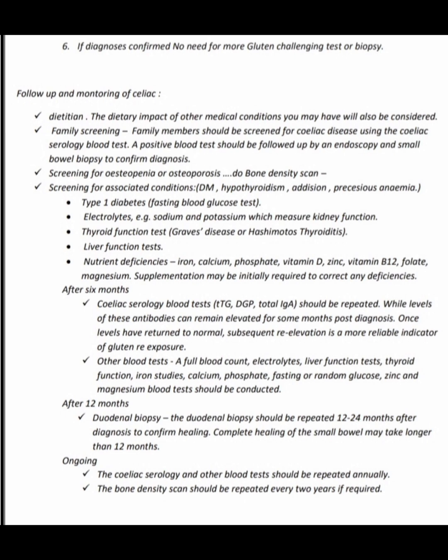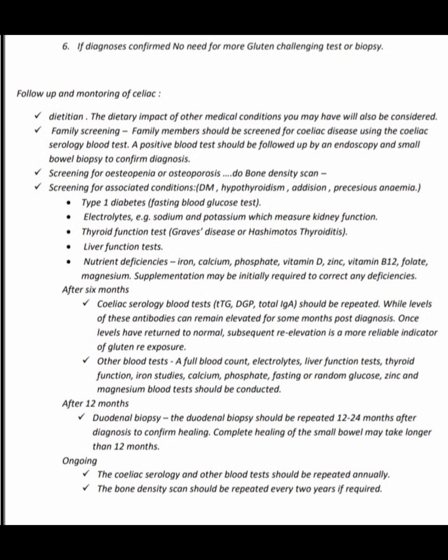Follow up and monitoring of celiac patients. How? Number 1, dietitian. The dietary impact of other medical conditions you may have will also be considered. Family screening: family members should be screened for celiac disease using the celiac serology blood test. A positive blood test should be followed by an endoscopy and small bowel biopsy to confirm the diagnosis. Screening for osteopenia or osteoporosis, do bone density scan. Screening for associated conditions: diabetes mellitus, hypothyroidism, Addison's disease and pernicious anemia.